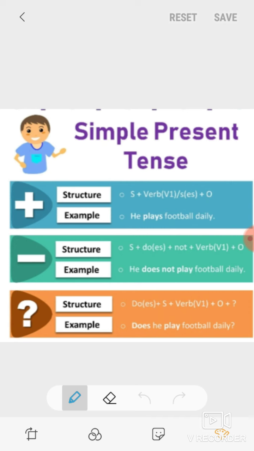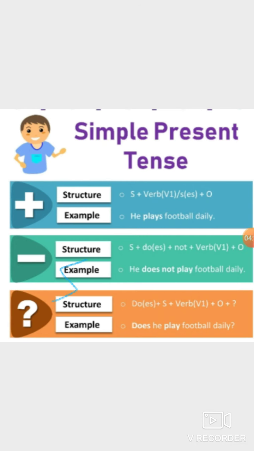Okay, in this type of tense, subject plus V1 plus S or ES is also used. When it is used, I would like to present subject plus V1 plus S or ES is used with he, she, it, or singular noun.